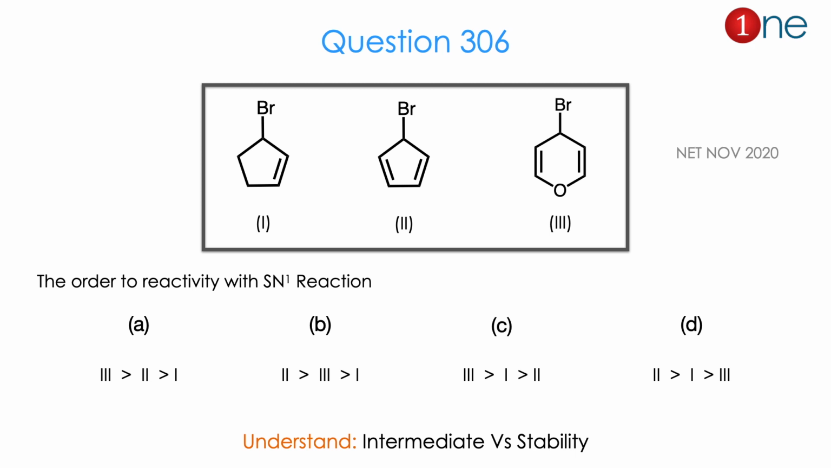So you have to find which one will form a stable intermediate and how the reaction will be faster in all 3 cases. From the 3 different bromides and the question of SN1 reaction, you might realize the question is really about the cation intermediate versus its stability. The answer is C. Let us see how.